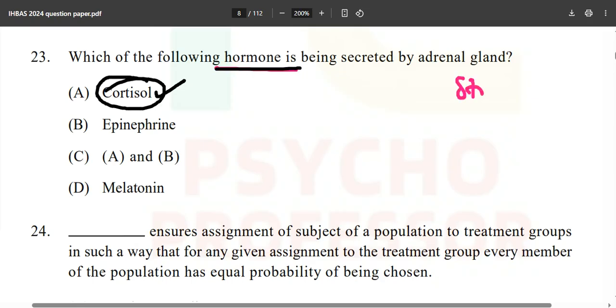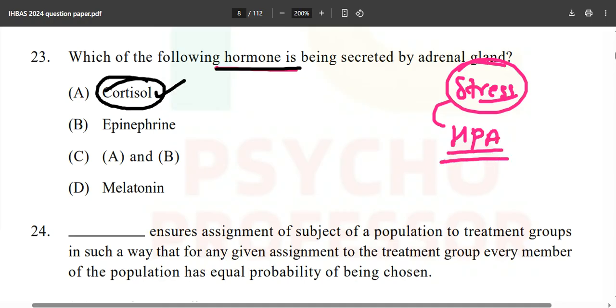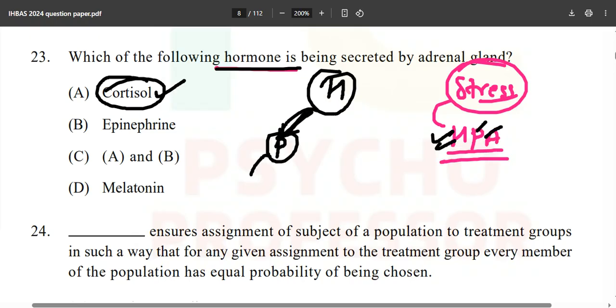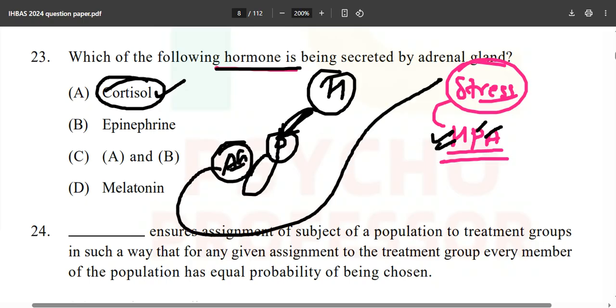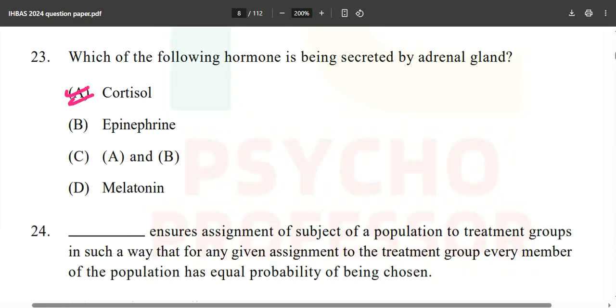See, why cortisol? Because if you have studied stress, then there is the activation of the HPA axis. What does it signify? It signifies the hypothalamus-pituitary axis. So first of all, the hypothalamus will send a message to the pituitary gland, and this is the axis. And from here, the anterior one will release ACTH, adrenocorticotropic hormone, and then it will go to the adrenal gland, and from there this cortisol will get released. So obviously A is the option, and epinephrine is also secreted by your adrenal glands. So option C becomes correct, A and B.